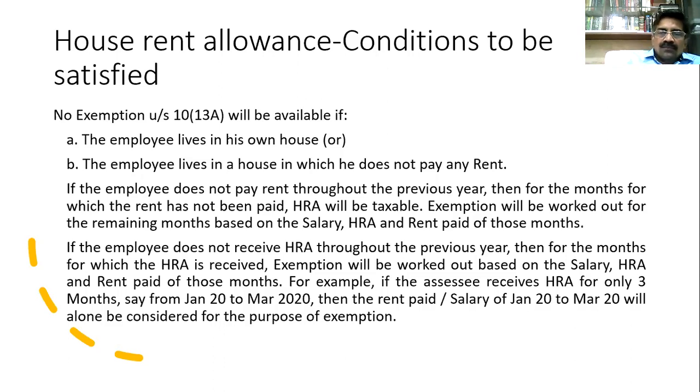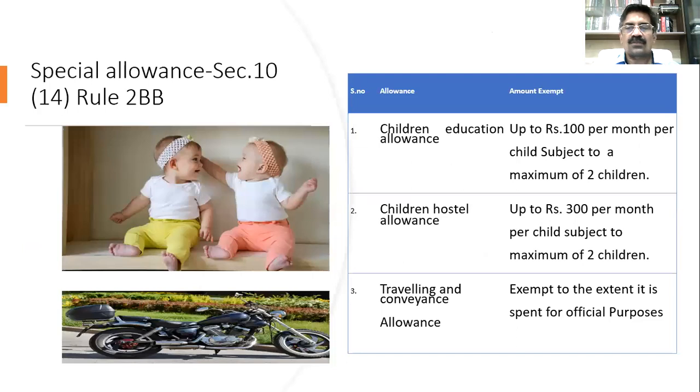Similarly, if the employee does not receive HRA throughout the previous year, for example, he works with two companies. The first company doesn't give him HRA, only the second company does. Then you have to take only those periods. For example, if I get HRA only for 3 months, from January to March 2020, the rent paid and salary of January to March 2020 alone will be considered for the purpose of exemption. So these are some very crucial points in HRA, and one of the most sought after questions in the examination also.